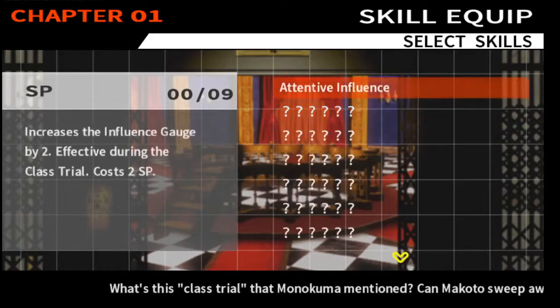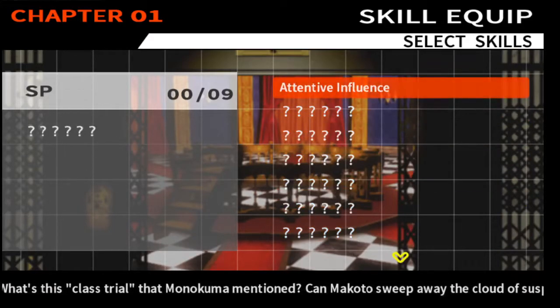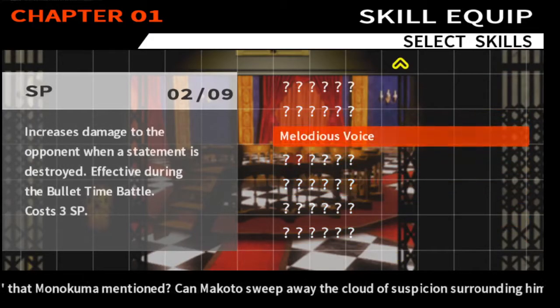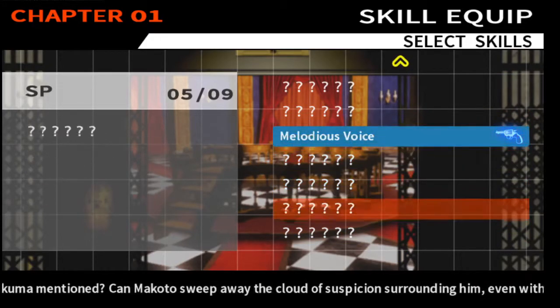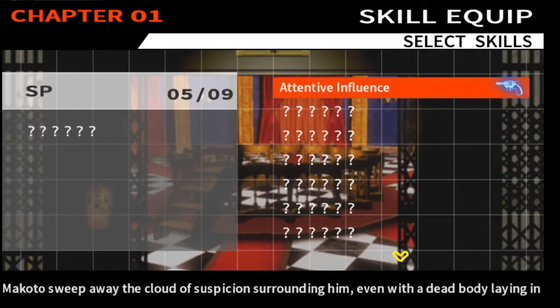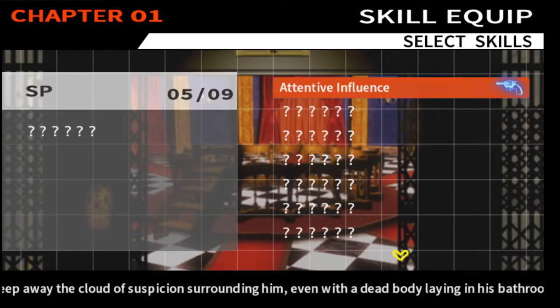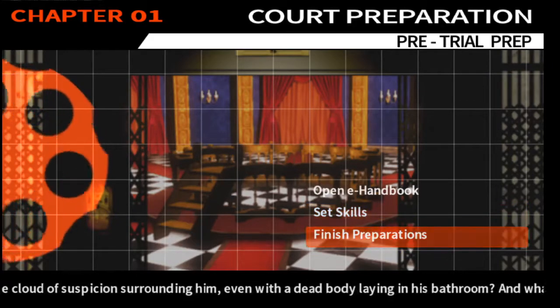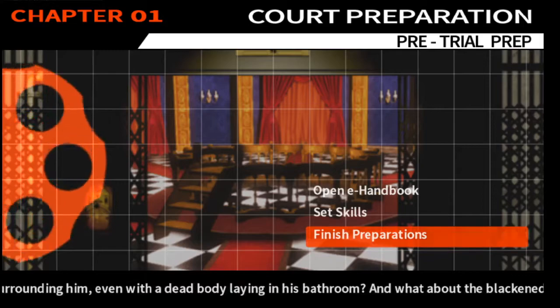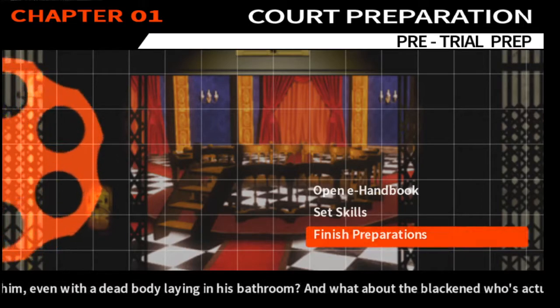Because that attentive influence costs 2 SP, and you have 9 available, and you only have 2 of them. Yeah. Okay. Damage to opponent. Okay. So you can escape now, and I think finish preparations. I think we're ready. Here we go. I'm terrified but excited as hell.